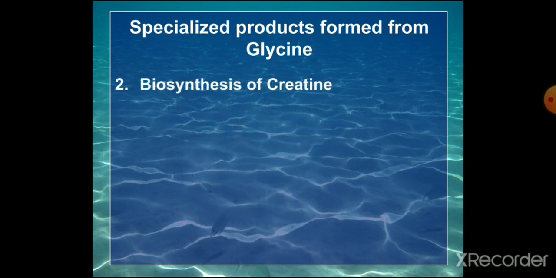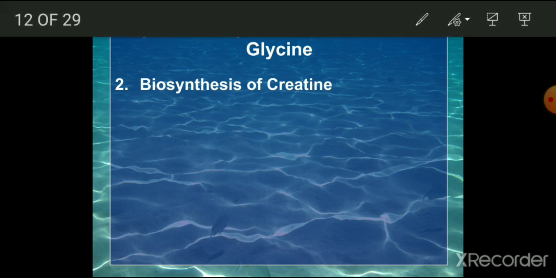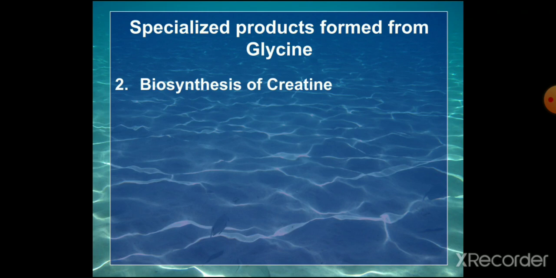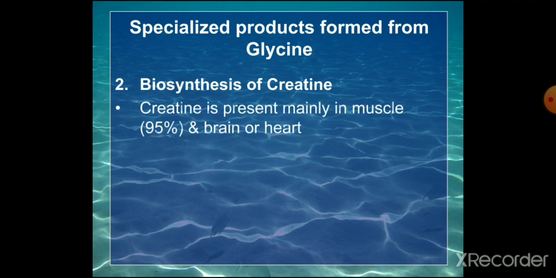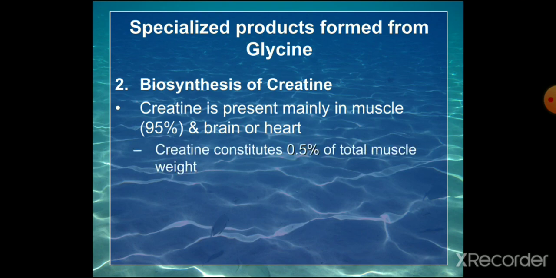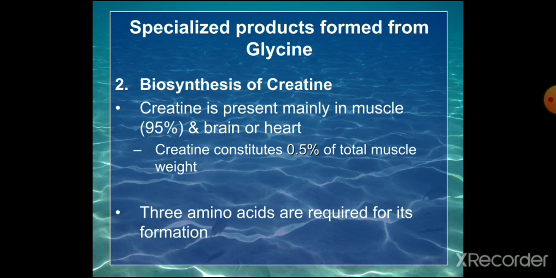Then the biosynthesis of creatine, that is an important product in the body, so it is very important. You have to write the steps of the synthesis of creatine in the essay. Creatine is present mainly in the muscle, 95% is present in muscle and the rest is in brain or heart. And creatine constitutes 0.5% of the total muscle weight. And 3 amino acids are required for the formation of creatine, that is glycine, arginine and methionine. So these 3 amino acids are required for the formation of creatine.